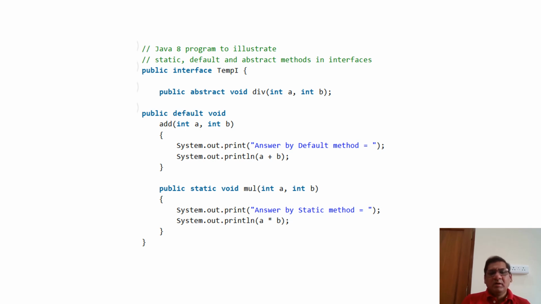Again, we have the static method mul, and here also we have provided the implementation. We can override this implementation while implementing the interface with any class, or we can use it as it is, as the default implementation. But for the abstract method, we need to provide the implementation while implementing this interface with any class.